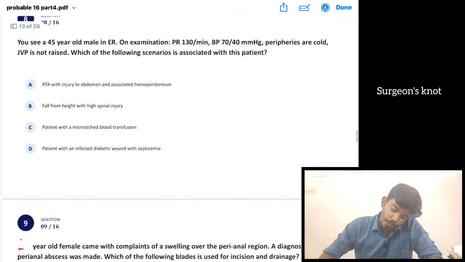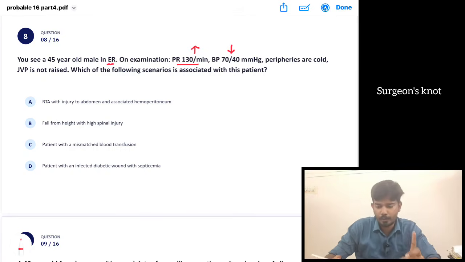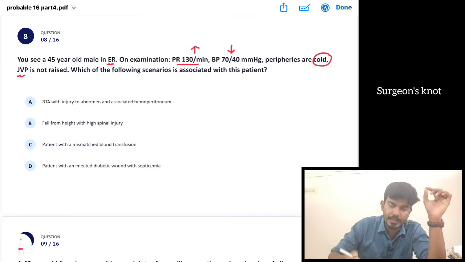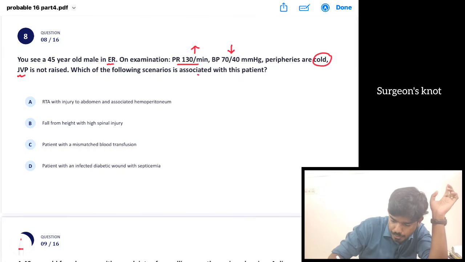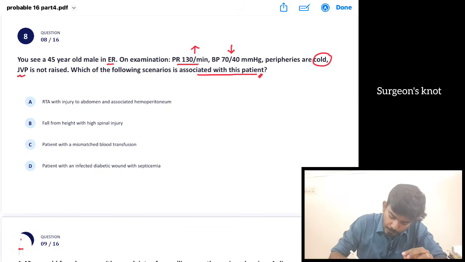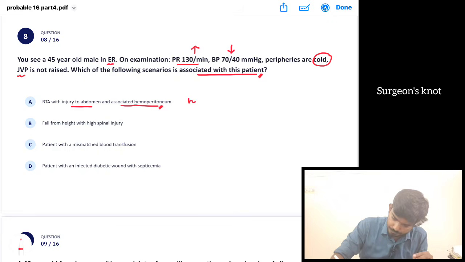You see a 45-year-old male in ER. On examination, pulse rate is high, 130. BP is low, 70/40. Peripheries are cold. JVP is not raised. Okay, JVP is normal. Which of the following scenarios is associated with this patient? Okay, இது வந்து என்ன type of shock னு சொல்லிட்டு கேக்குறாங்க. Okay, number 1, RTA with injury to abdomen with associated hemoperitoneum. That is loss of blood inside the abdomen. So it is a type of என்னது hemorrhagic shock or hypovolemic shock.